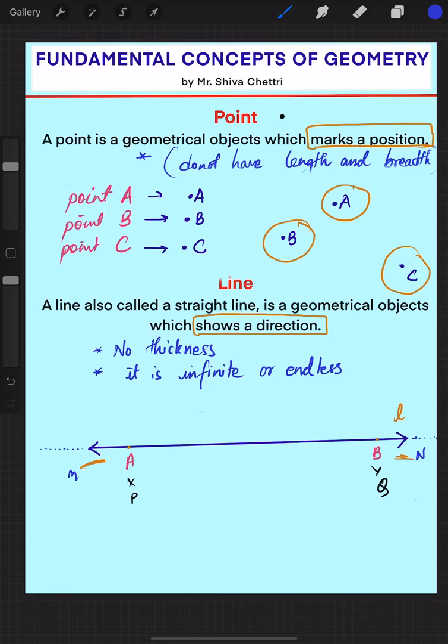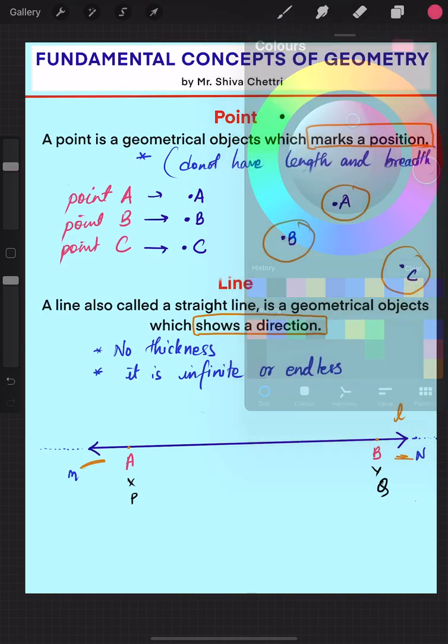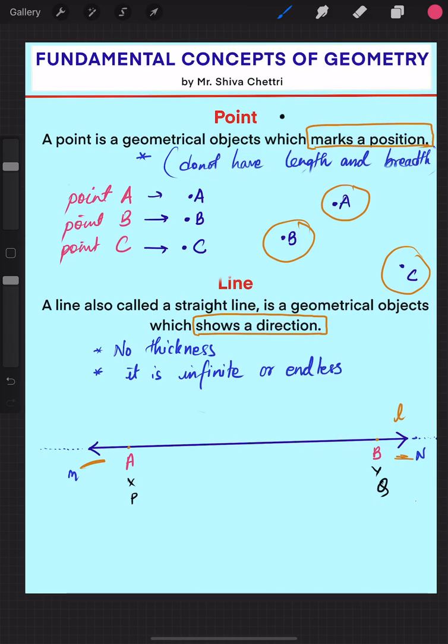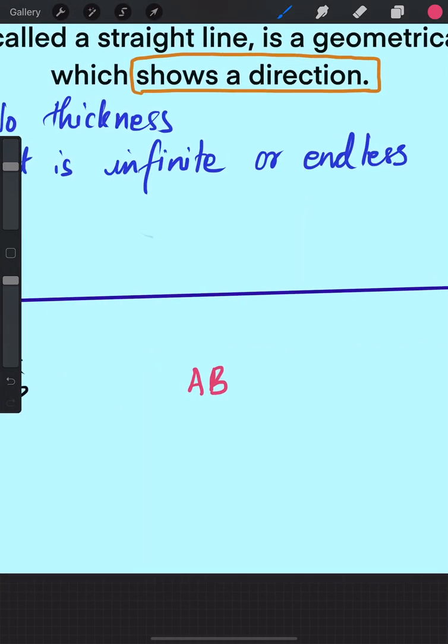But how do we symbolically write it in mathematics? See, for AB I want to write that this is a line. AB is a line, not a line segment or anything. It's just a line. So I write A, B, but remember this thing, I put the bar above AB and put an arrow.